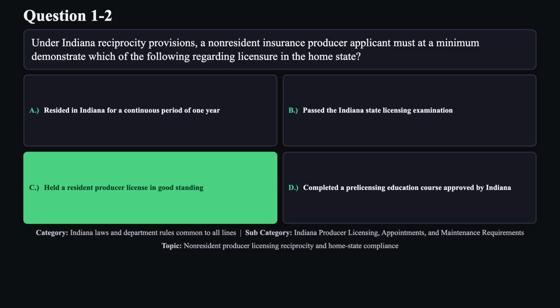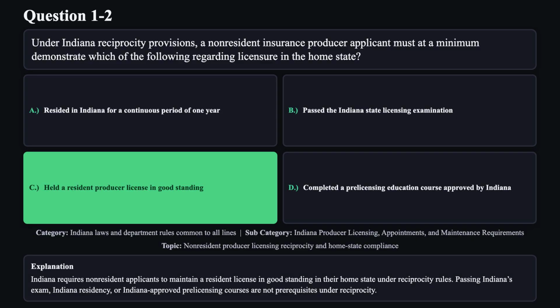The correct answer is C. Indiana requires non-resident applicants to maintain a resident license in good standing in their home state under reciprocity rules. Passing Indiana's exam, Indiana residency, or Indiana-approved pre-licensing courses are not prerequisites under reciprocity.